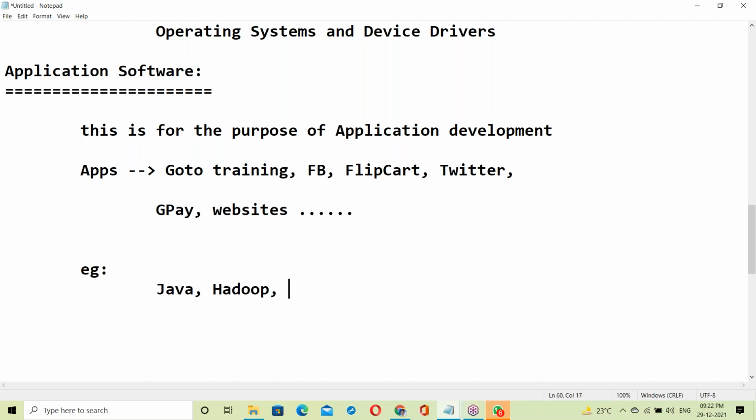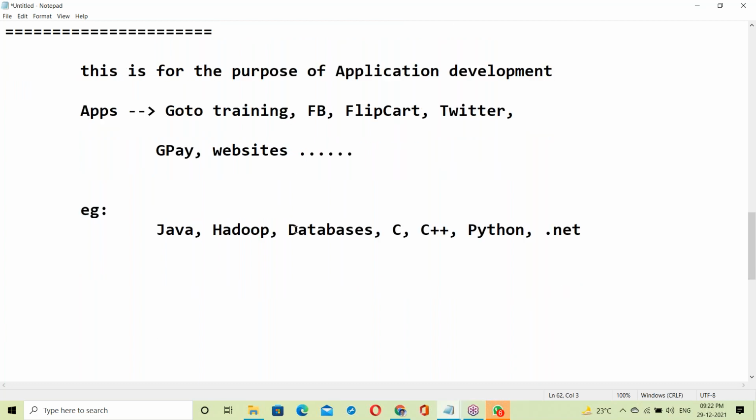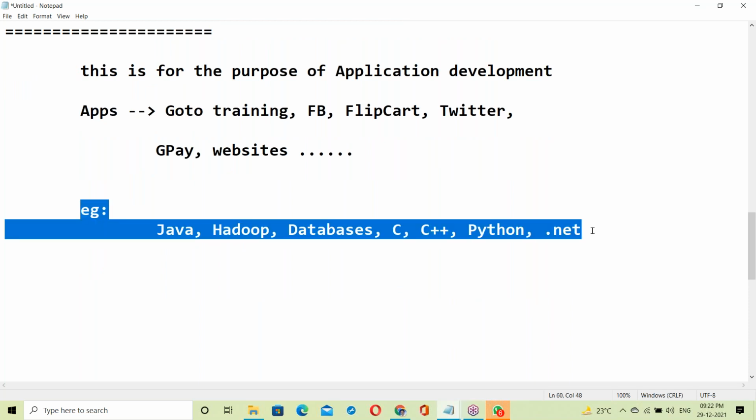Java. How do you use application software? Yes, databases are also application software. C language is application software, C++ is application software, Python is application software, like this. Yes, .NET is application software. These are different application software. All these are application software. These are some examples.